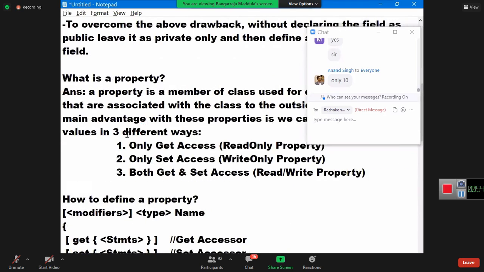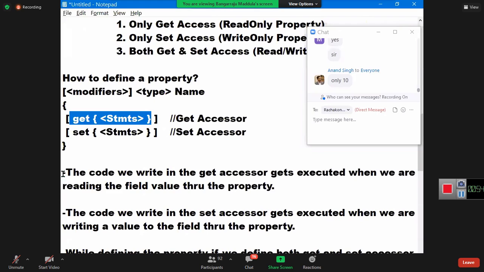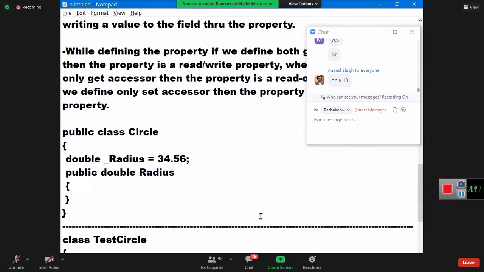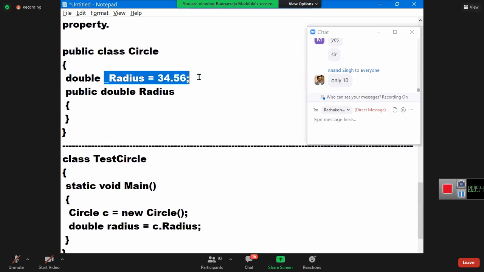Now look. I want to write a get accessor. When will the code in the get accessor execute? Read. When we are reading the field value through the property. Watch it carefully. I'm trying to read the value now. How? double radius equals c.radius. See, I'm calling the property, guys. I'm not calling the field. And with this, I'm trying to read the field value.